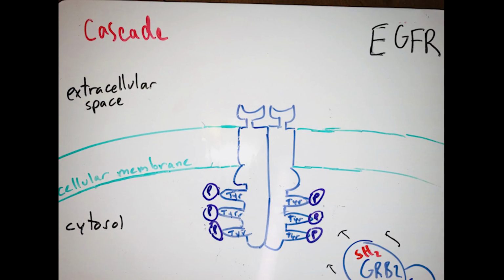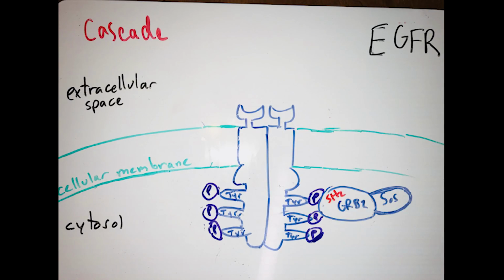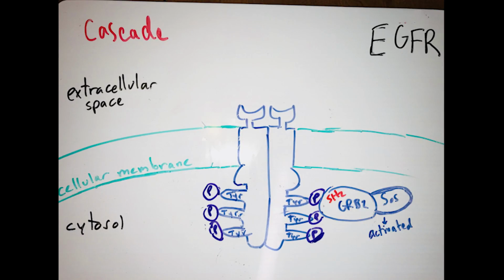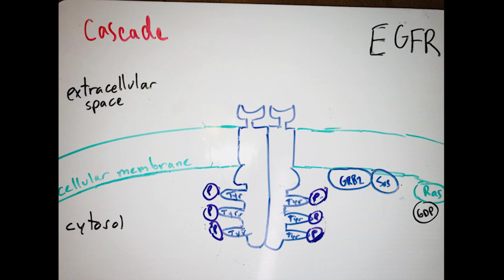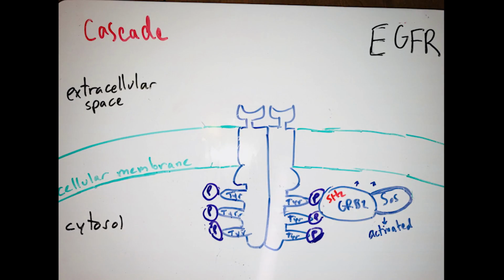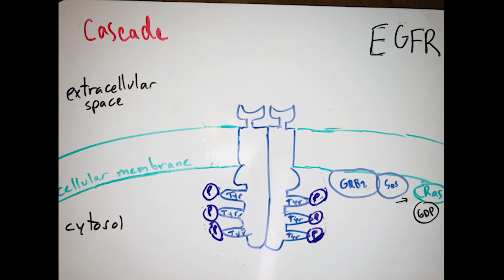A complex of GRB2, which contains an SH2 domain, and SOS binds to their receptor. A phosphate group is added to GRB2's side chain, changing it from a hydroxyl group to a phosphate group. SOS becomes activated, and the complex is translocated to the membrane in close proximity with RAS.